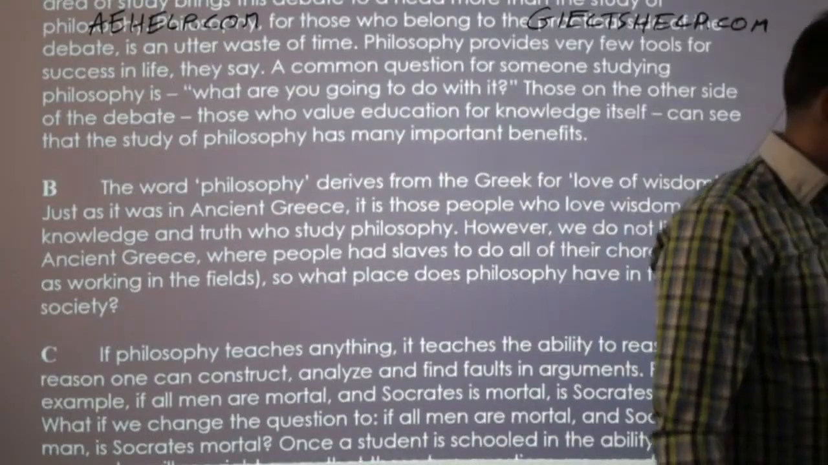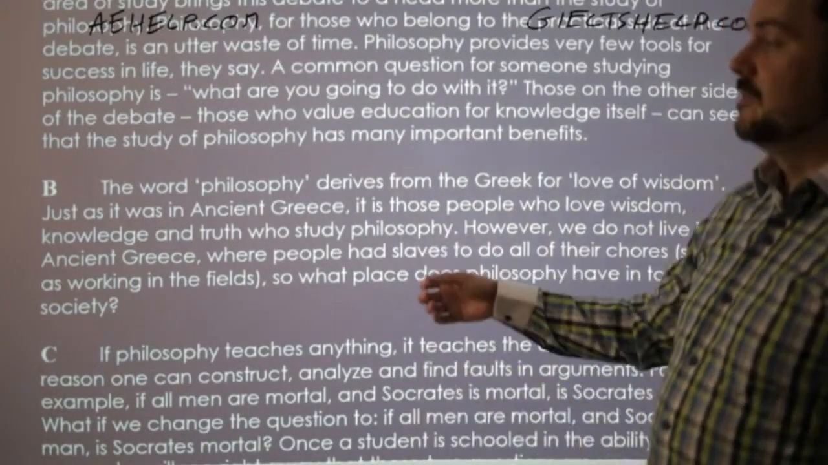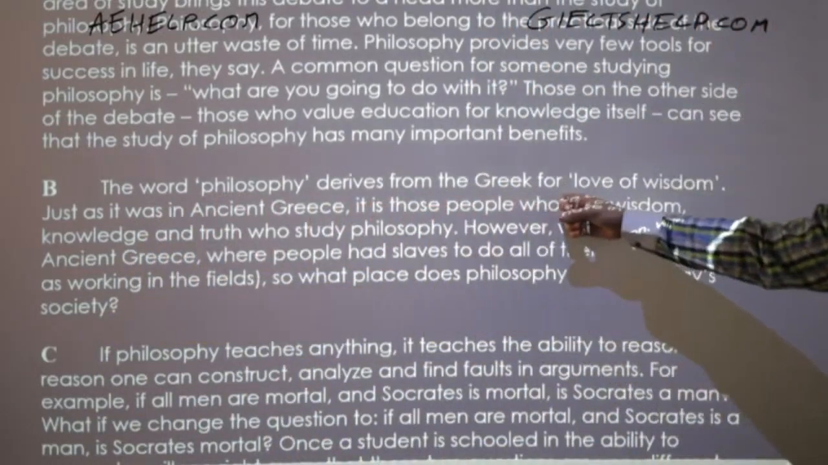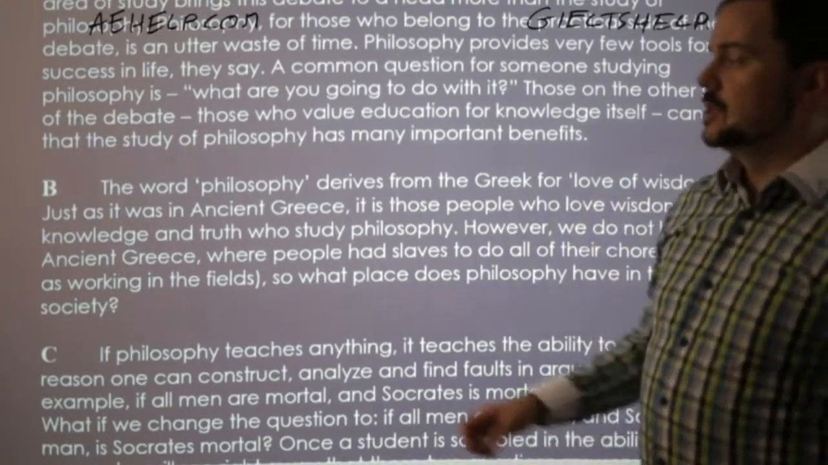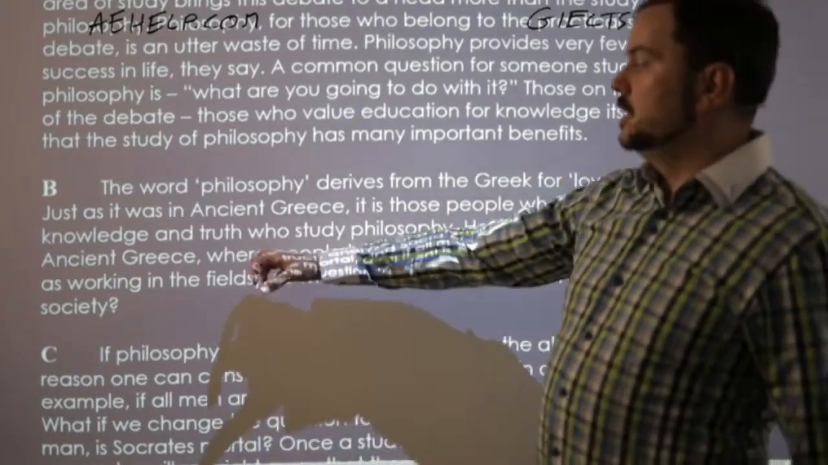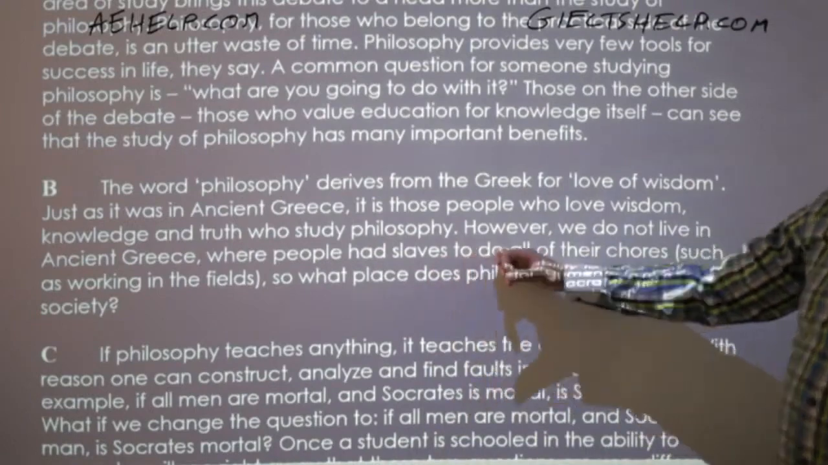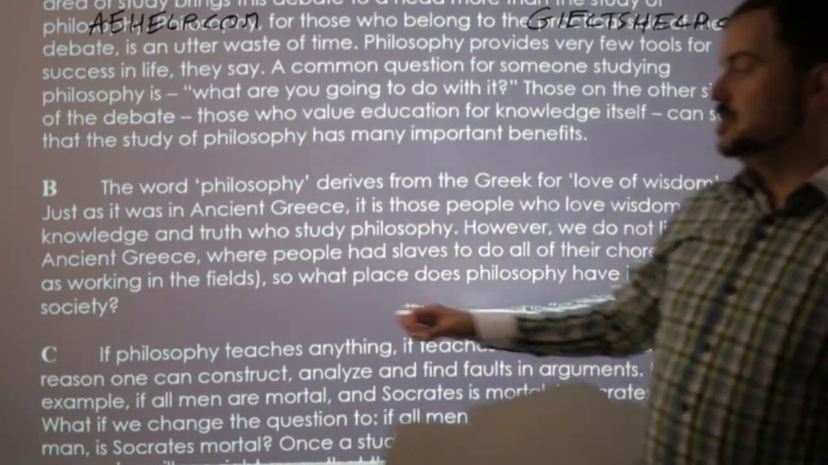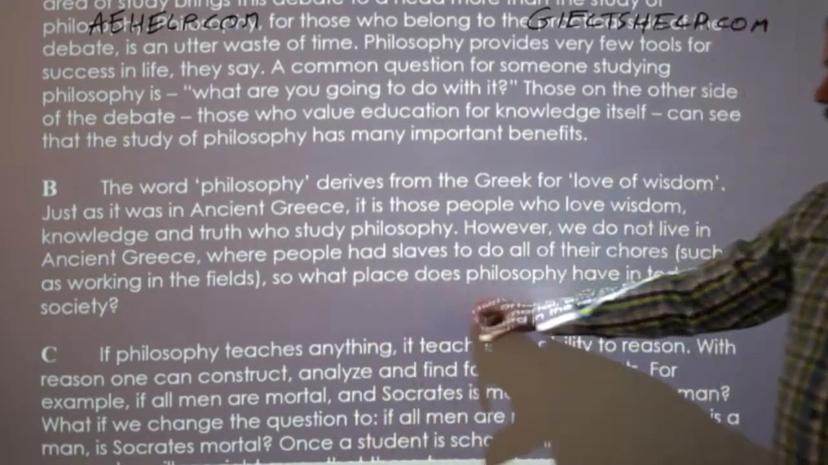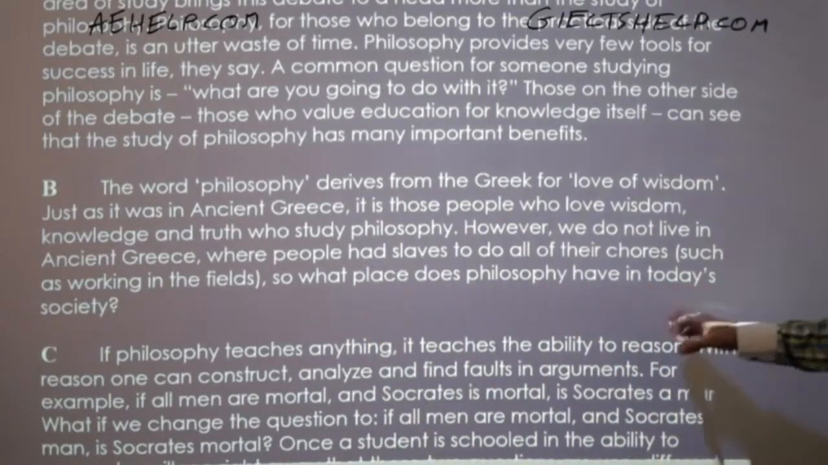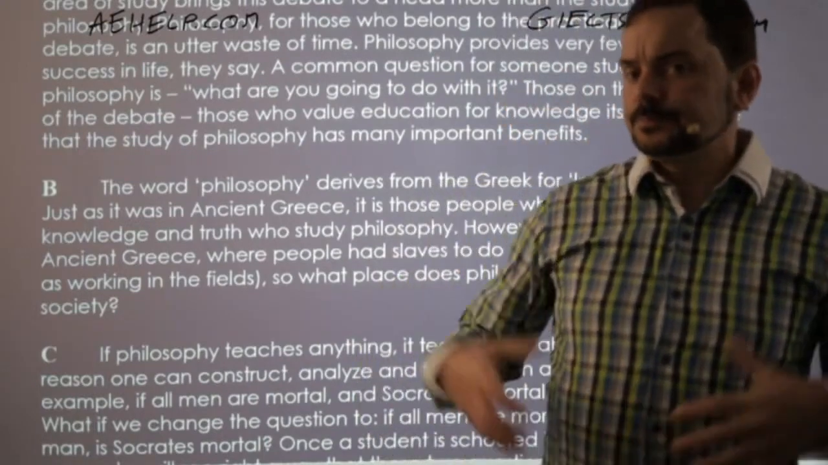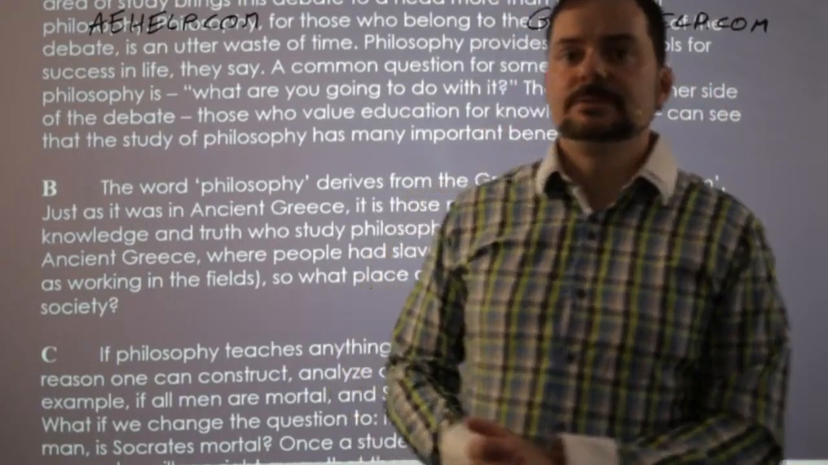Okay. So next paragraph, paragraph B. The word philosophy derives from the Greek for love of wisdom. Just as it was in ancient Greece, it is those people who love wisdom, knowledge, and truth who study philosophy. However, we do not live in ancient Greece where people had slaves to do all of their chores, such as working in the fields. So what place does philosophy have in today's society? Okay, so what is this paragraph about?